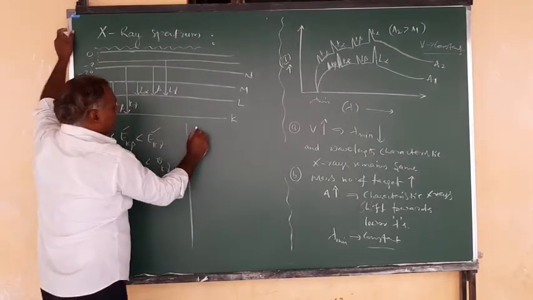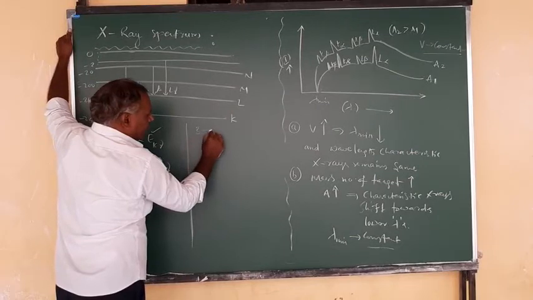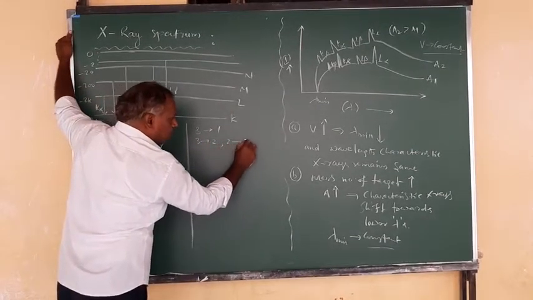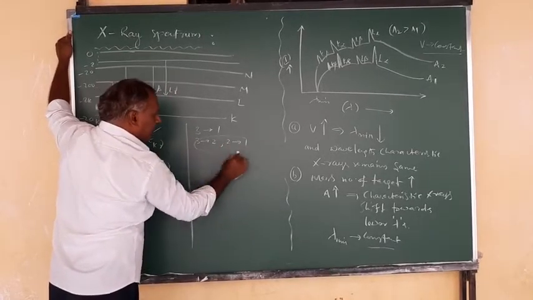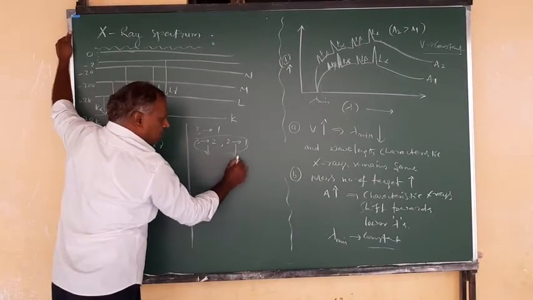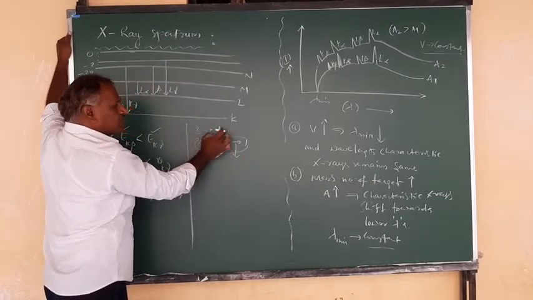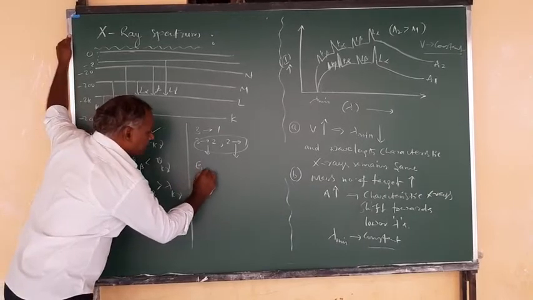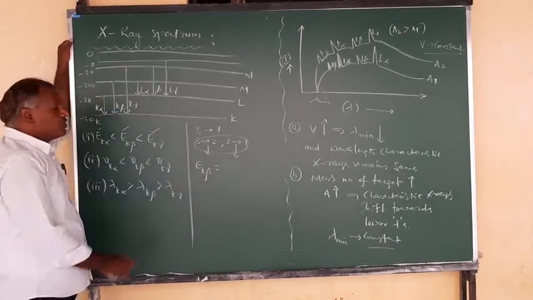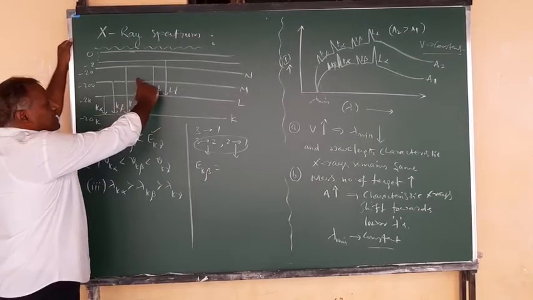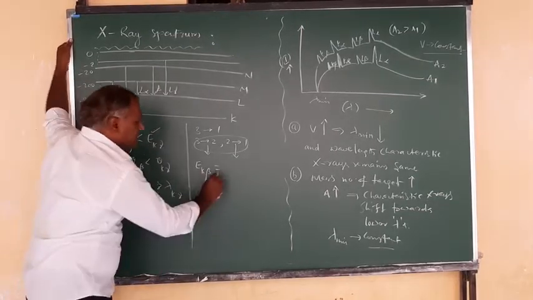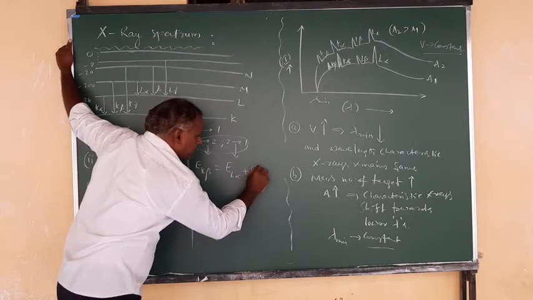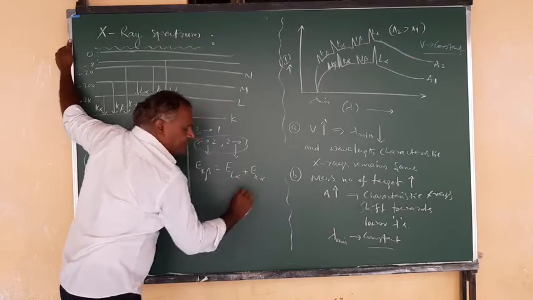That means the transition of an electron from 3 to 1 can be done as 3 to 2, and also 2 to 1. Combining both of these radiations, if you add these two, it is equal to the energy during the 3 to 1 transition. Therefore, E K beta, the energy radiated during the K beta line, is equal to L alpha plus K alpha. That means the energy emitted during L alpha plus the energy emitted during K alpha line.